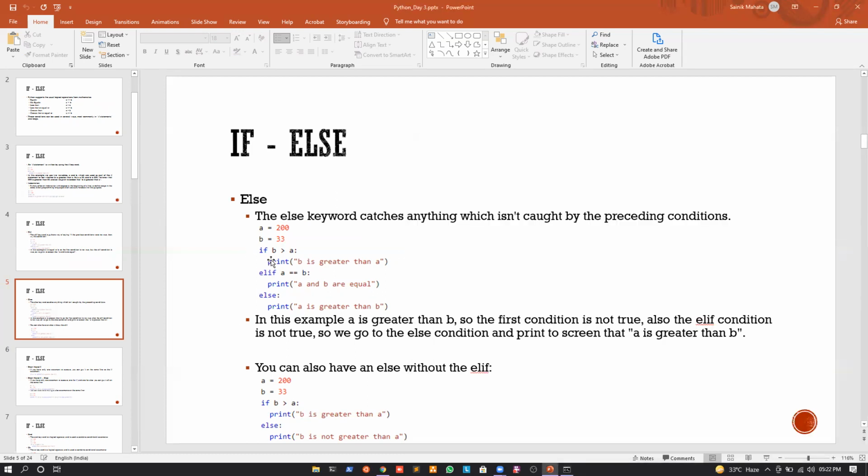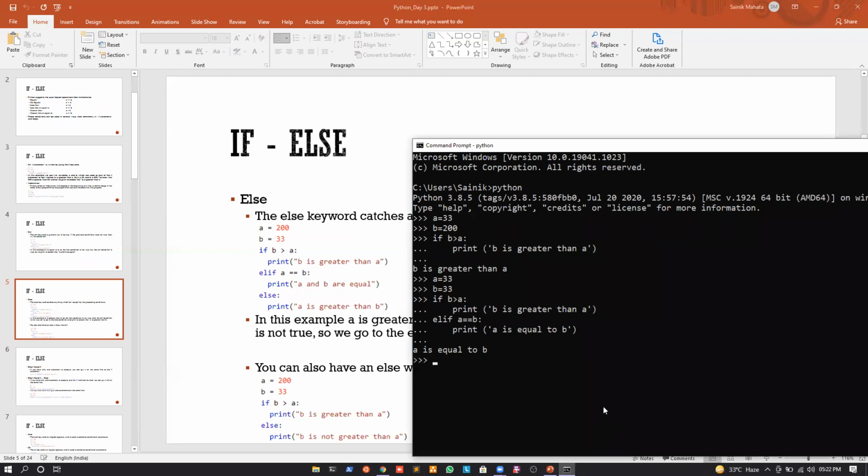Now, again, if I see this example, it will be much clearer to you. So if I just press the up arrow and write it like this, the first condition is that if b is greater than a, then we will just print that b is greater than a. If this is not working, what will we do?